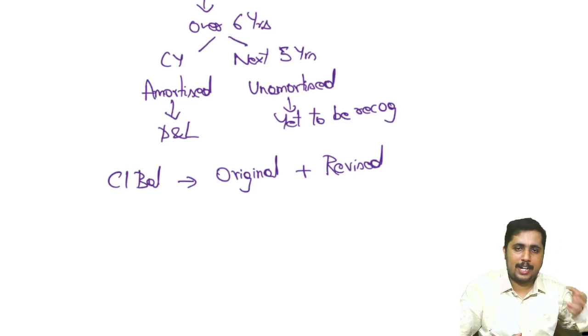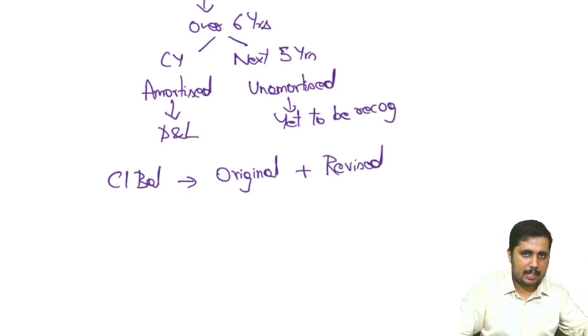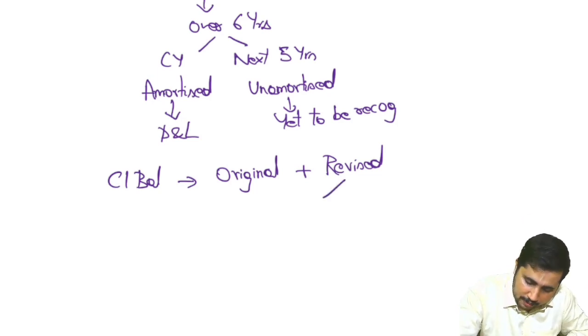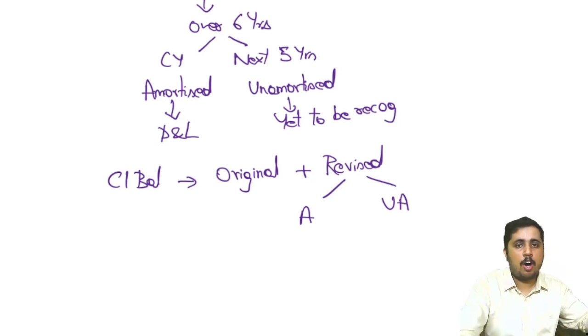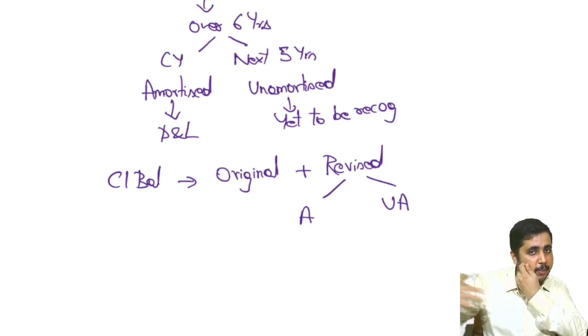Because I have told him that I have made the increment change from 20 to 30%. After making this change, he will tell how much closing balance you should have, which means it will contain the original balance, and it will contain the revised mechanism also. This revised part will have both amortized and unamortized. Correct? Because not all liability we are recognizing now. We are recognizing only a part of it. The rest will be spread over.